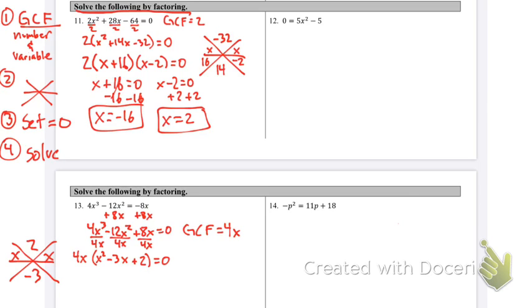That's pretty simple. It's negative 2 times negative 1. Reduce if you can. We cannot reduce here. We cannot reduce here. So my final factor form is 4x, x minus 2, x minus 1.